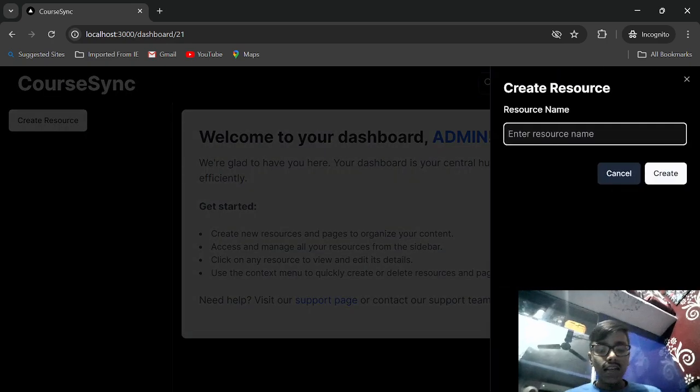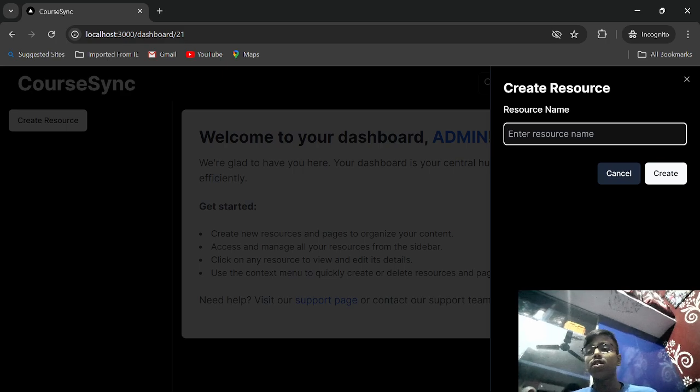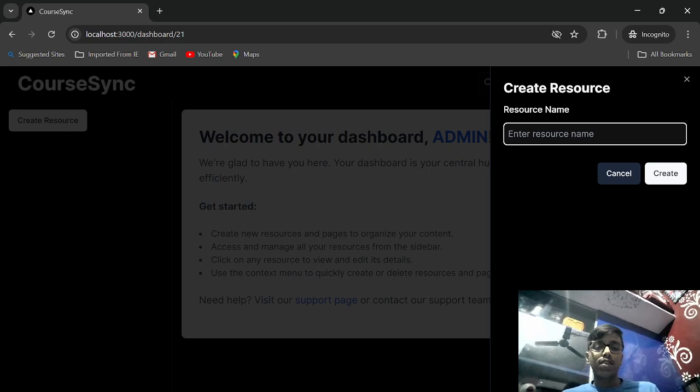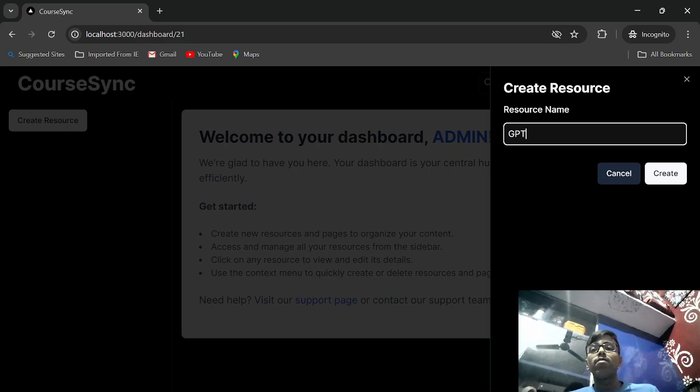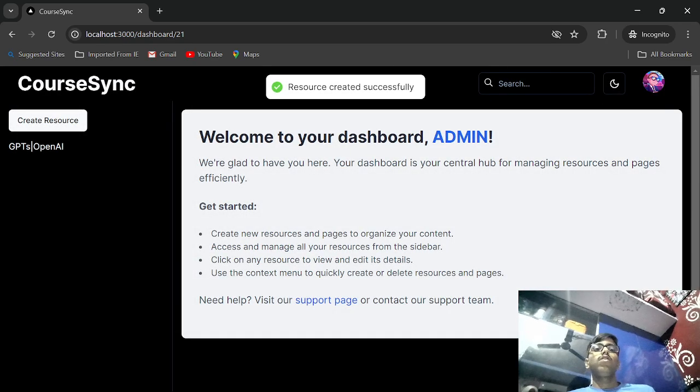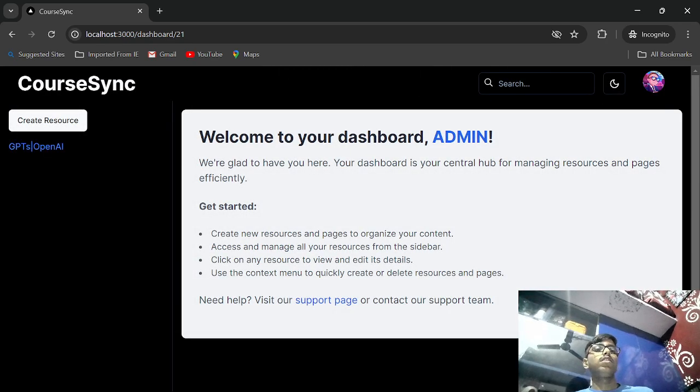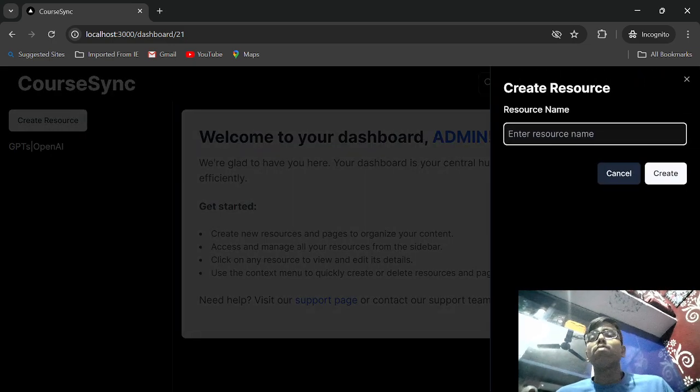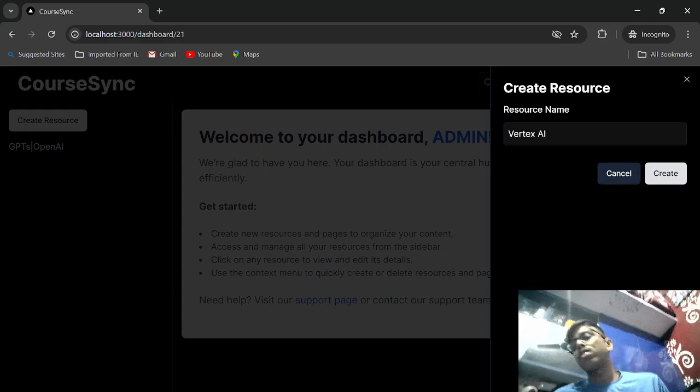Now, you guys have heard about the GPT-4o model, right, which came recently. So let's say I'm GPTs, right? GPT OpenAI. Let's say I name this resource this, right? You can see a resource will be created with this name, right? And now let's say Gemini recently, Google also launched their Vertex AI, right? Let's say Vertex AI, I name it.